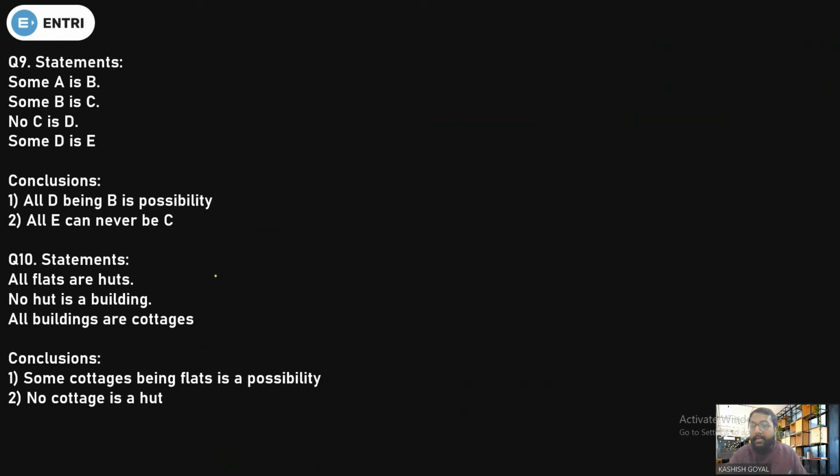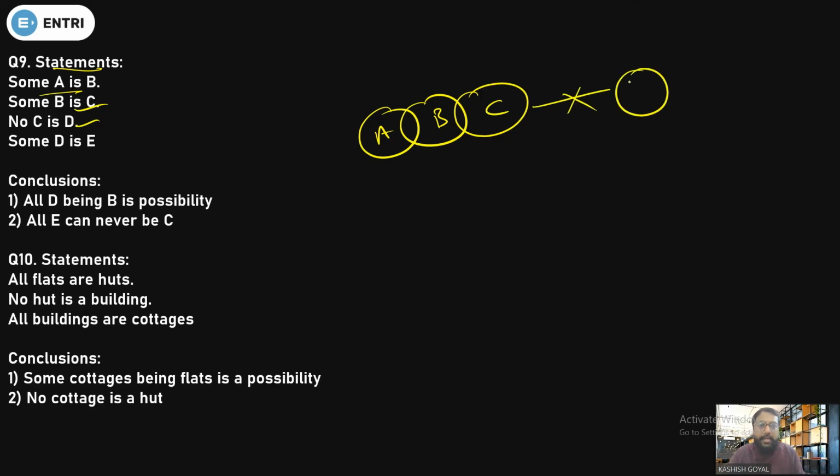So questions number 9 and 10 are based on syllogism. So let's see what we have. The statements given are: some A is B, some B is C, no C is D, and some D is E.